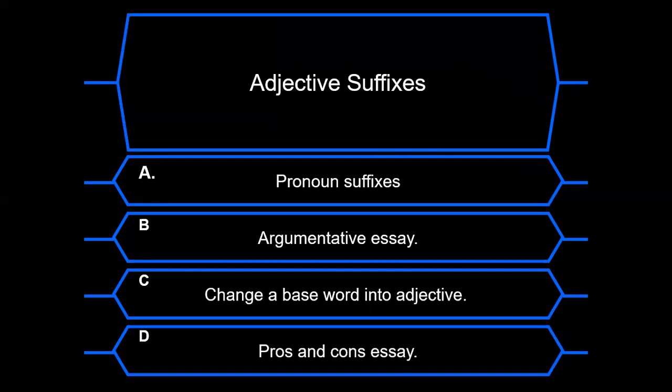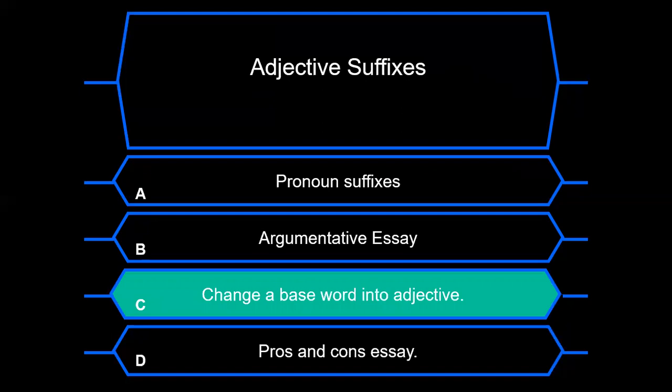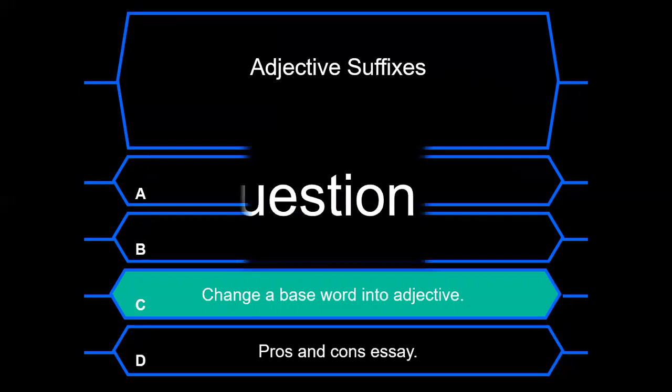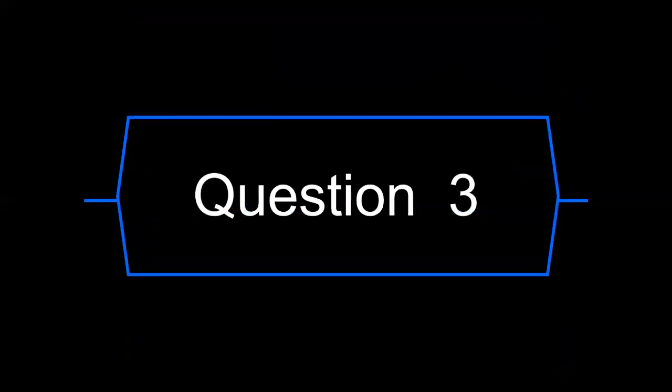What is the correct answer? Is it letter C? Yes, it is correct. You are a fast learner.